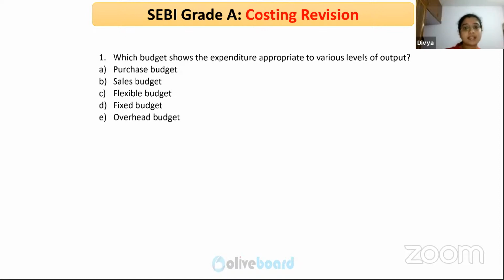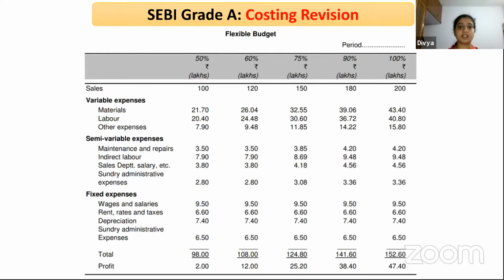It will tell you what the expected sales are and what you are going to earn out of it: profits, sales level, sales cost, and those things. Complete expenditure is not seen in sales budget. Same case is with the purchase budget as well. What is flexible budget? You have an activity level. So by now you would have got the answer. It is flexible budget. Here I have an example of flexible budget.